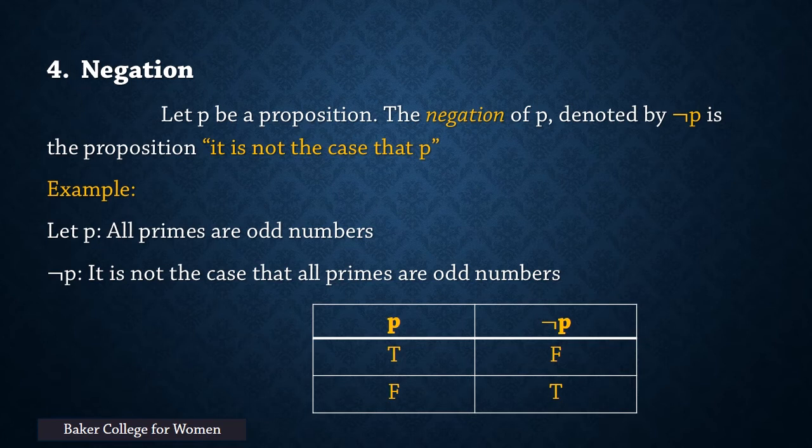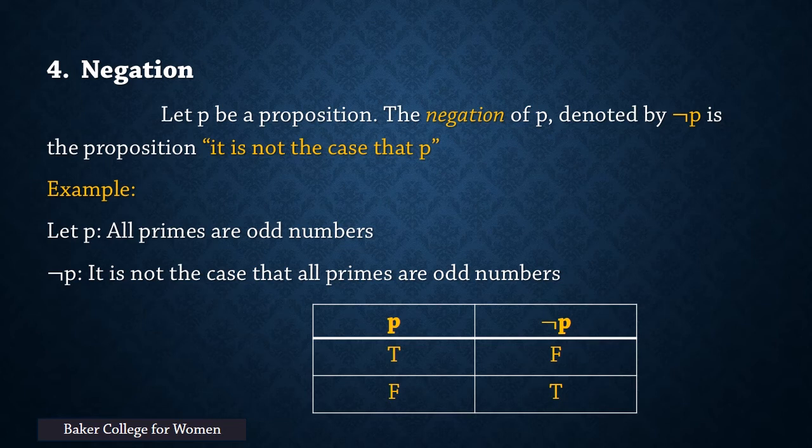This is the truth table for the negation of P. If P has truth value T, then negation P has truth value F. And if P has truth value F, then negation P has truth value T.